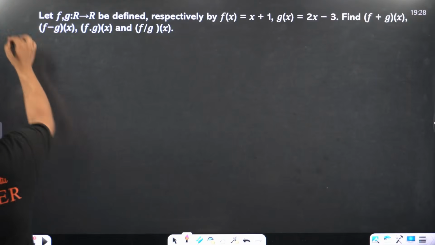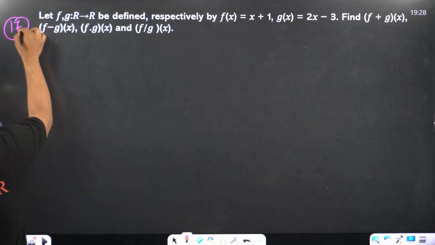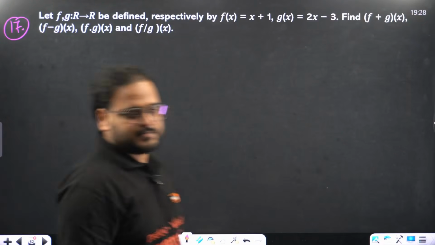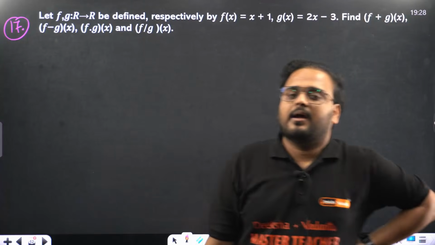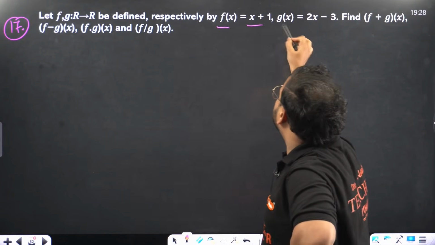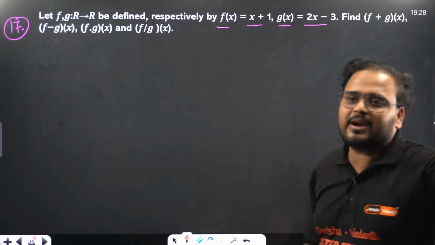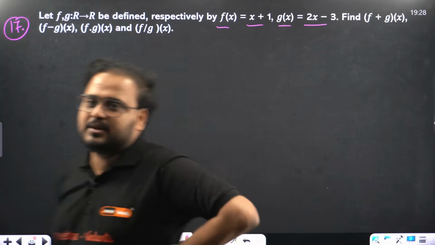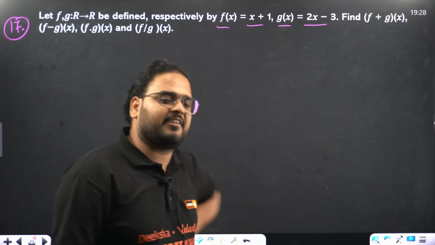17th question. These are 3-markers, by the way. F defined from R to R, and f of x is given as x plus 1, g of x is given as 2x minus 3. I need to find what? Algebra of functions: f plus g, f minus g, f into g, and f by g.